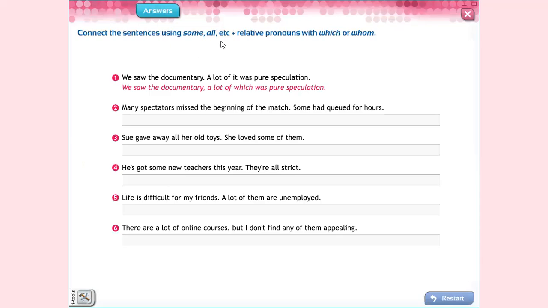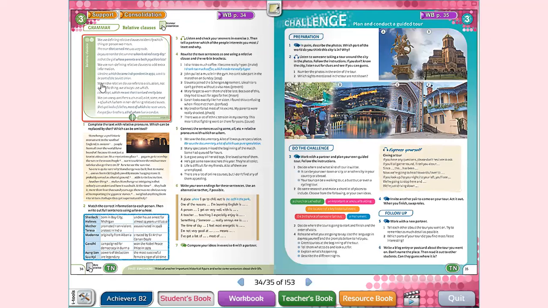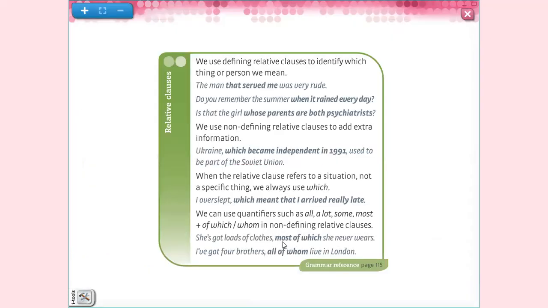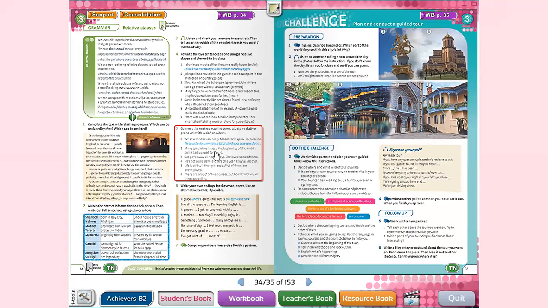Connect the sentences using some, all, etc., plus relative pronouns with which or whom. Remember, this has to do with the previous part, which is here. We use quantifiers. In this case, you're going to use quantifiers: all, a lot, some, most, of which for things, or of whom for people in a non-defining relative clause, okay? All right, if you want, you can go back and check.